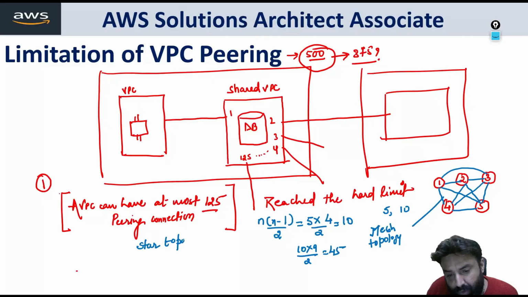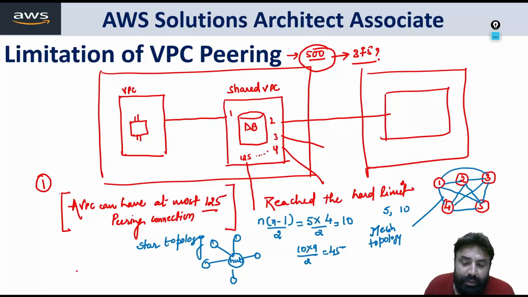Star topology. What is star topology? Where one acts as a hub while others act as spokes. So if I have to make 4 or 5 peering connections, there will be only 5 connections. So this is called star topology. Fine. So there are bus topology, star topology, mesh topology.